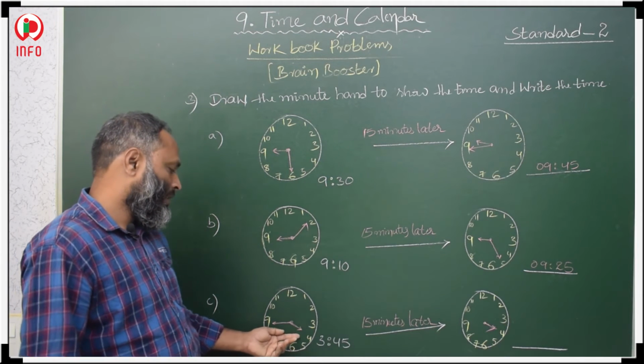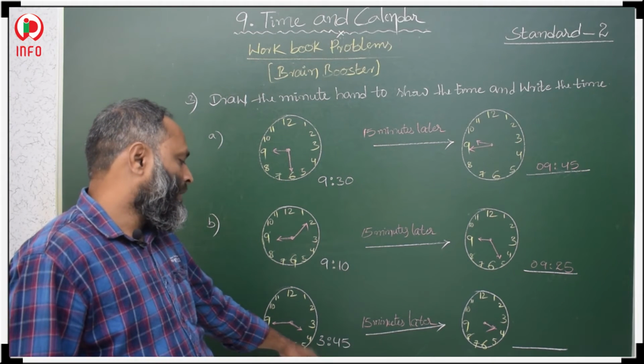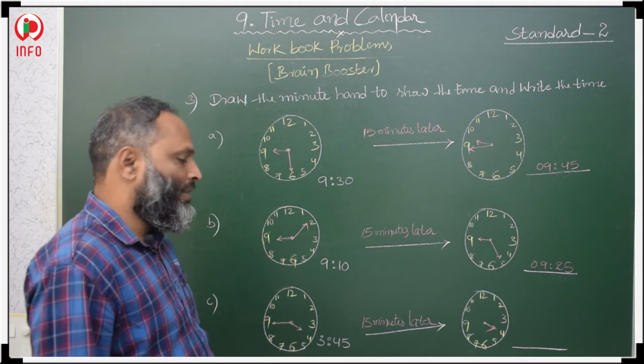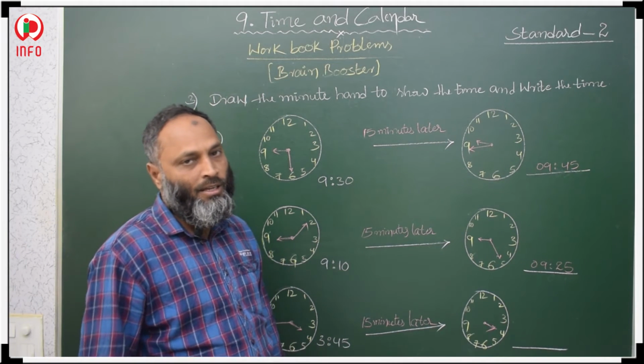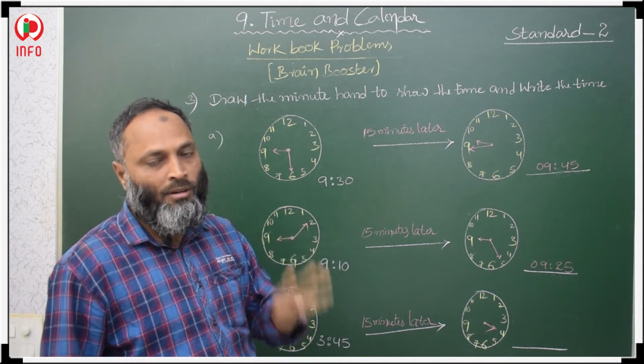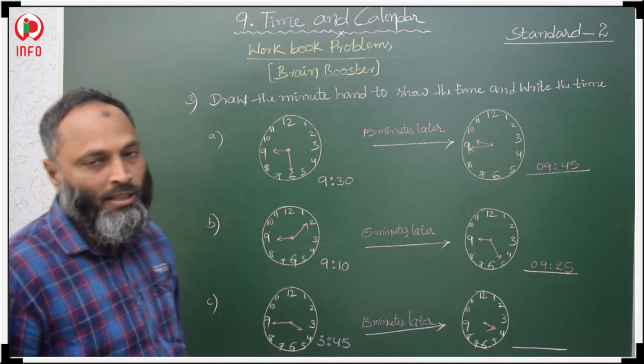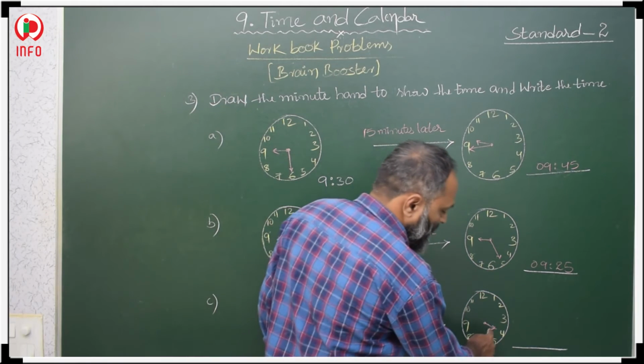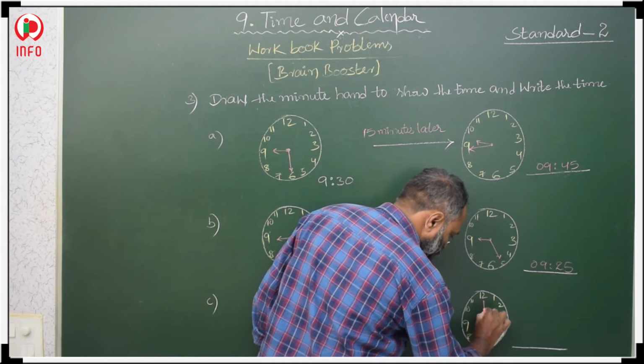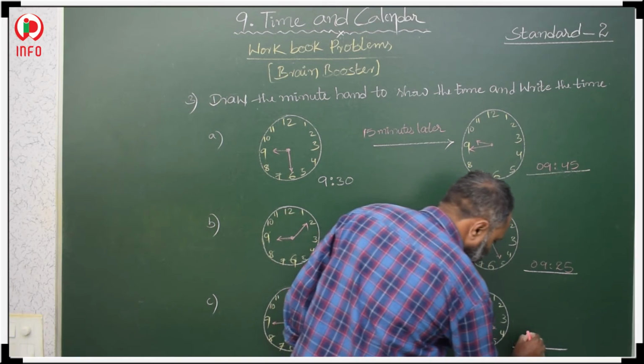Now, here the time is 3:45. After 15 minutes, the time is 4 o'clock. 15 minutes later, the time is 4 o'clock. 4 o'clock means the bigger hand is at 12. Okay, 4 o'clock.